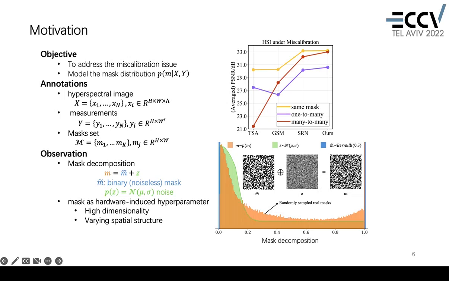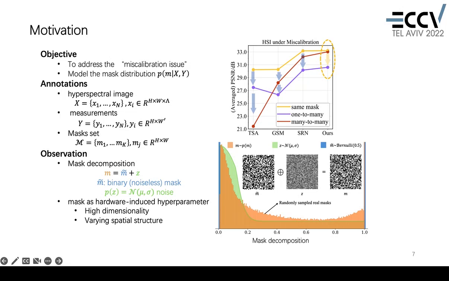As the line plot shown here, we test 4 popular deep networks under different scenarios. Each color demonstrates a scenario, and each column denotes a method. As you can see by the blue arrows, all other methods experience a large performance drop if we want them to handle different CASI systems. The reason for this phenomenon is that the neural network is highly sensitive to the masks, and we can treat them as hyperparameters of the model.